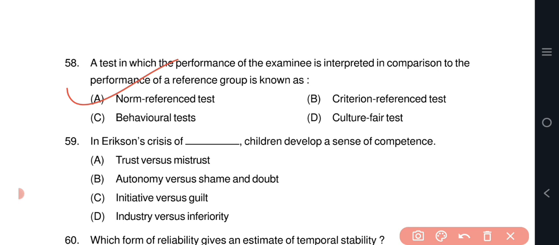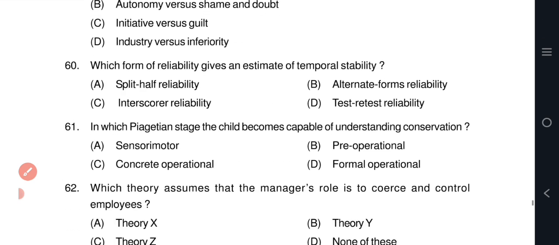Question number 59. In Erikson's crisis of dash, children develop a sense of competence. Option D, industry versus inferiority. Question number 60. Which form of reliability gives an estimate of temporal stability? Option D, test-retest reliability.